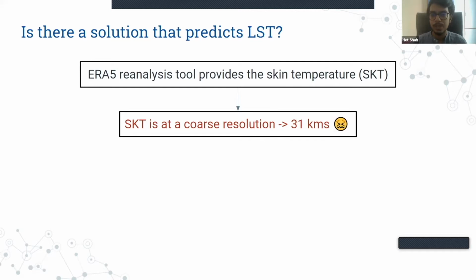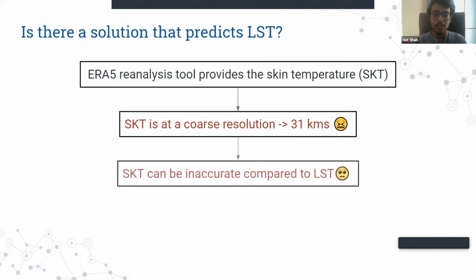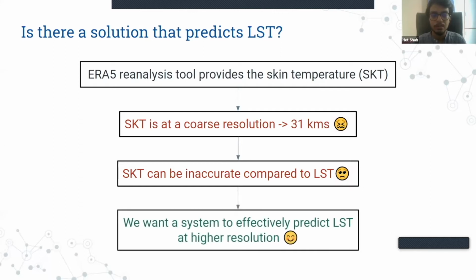You would want our solution to have a very high resolution, for example, 1 kilometer or 500 meters. Skin temperature can sometimes be not as accurate as land surface temperature, which is predicted by the ground truth satellite observations. And thus, we would want a system that is effectively able to predict the land surface temperature at a very high resolution.